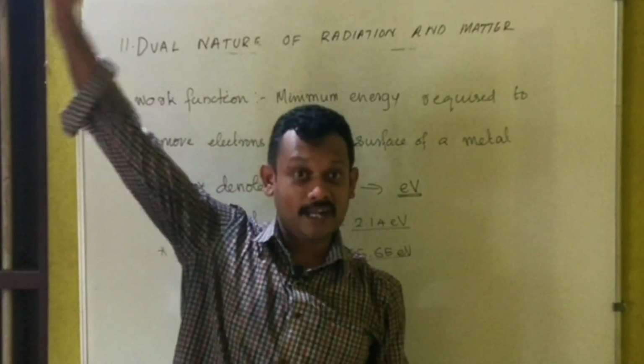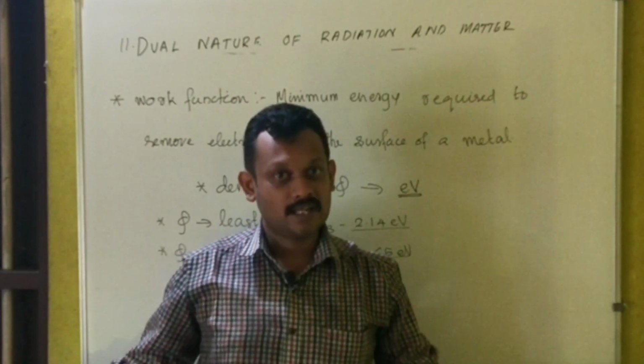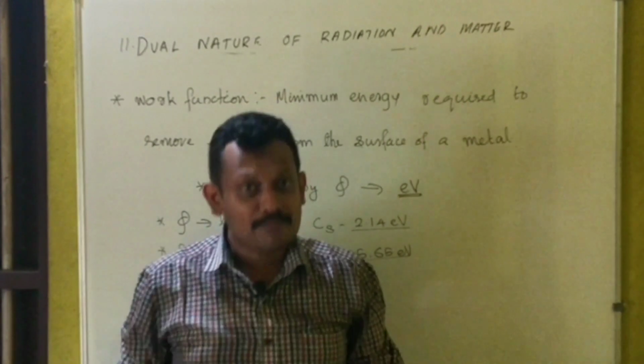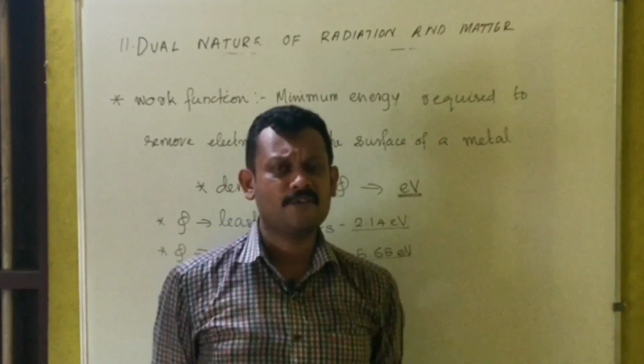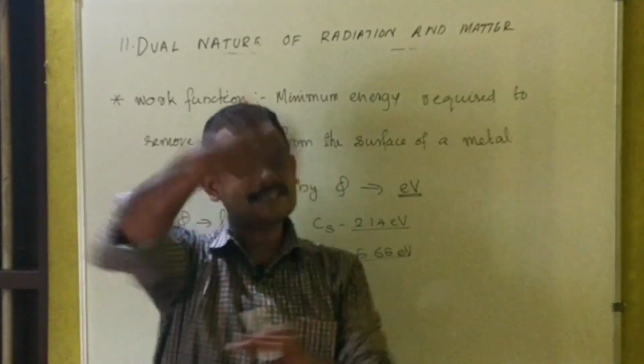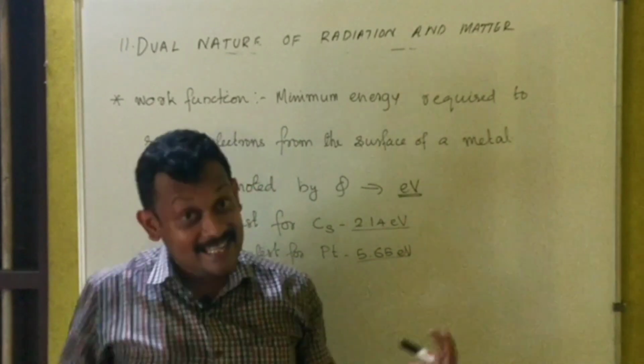If you want an electron, I am ready to give it, is what alkali elements are saying. Yes, if you want electrons, please take from me. So you have to give only less energy; less energy is required to remove electrons from alkali metals.